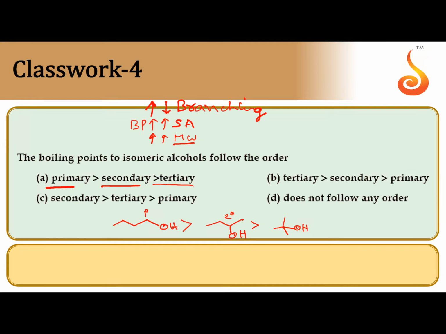Next, in the 2 degree alcohol, the carbon which is holding OH has 2 branches, a CH3 branch and a CH2CH3 branch. Next, in 3 degree alcohol, around the 3 degree carbon which has OH, 3 branches are there. So as the branching increases, boiling point decreases. This is the correct order: 1 degree alcohol greater than 2 degree alcohol greater than 3 degree alcohol. But the condition for these three is that the molecular formula should be the same, they should be isomers. So the correct answer is A.